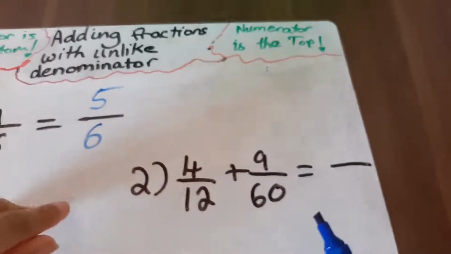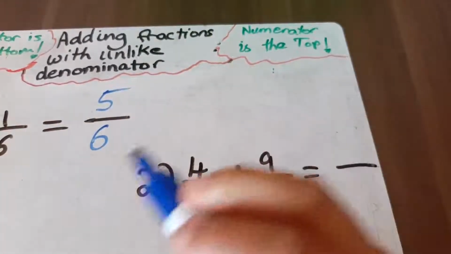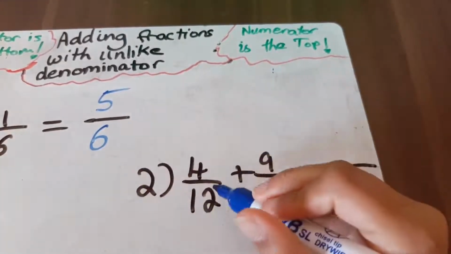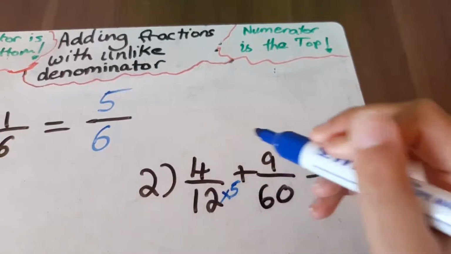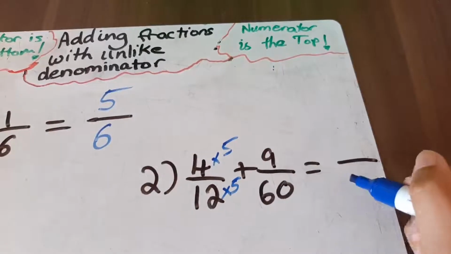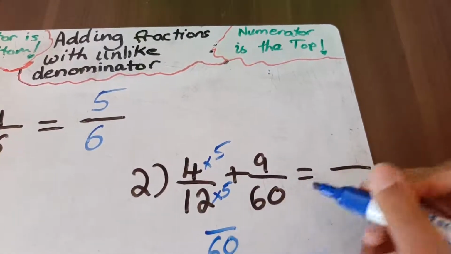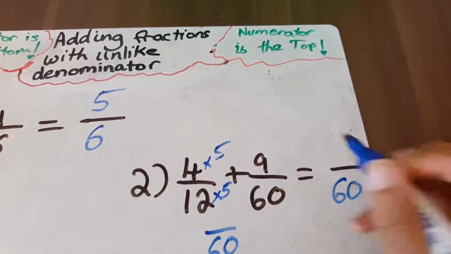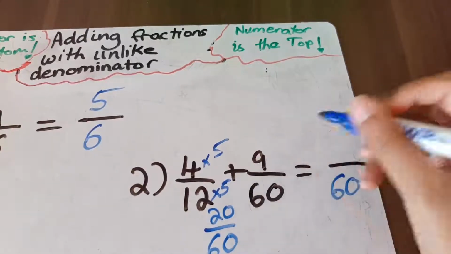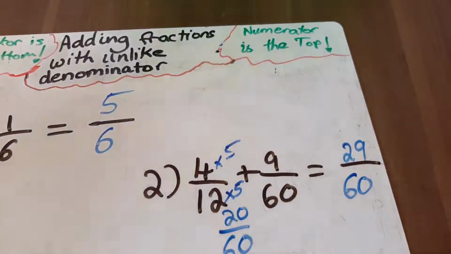Okay, we have this one now. Question 2. Normally before I rubbed it all out, but I think I'm just going to keep it like this for a second. Okay, does 12 go into 60? It does, and it goes into 5 times. So since you multiplied 5 by the bottom, you have to also do it by the top. 12 times 5 is 60, so we're going to write down 60. These are both even now, so we can write that over here near our answer. 4 times 5 is 20. 20 plus 9 is 29. And that's where you have the answer.